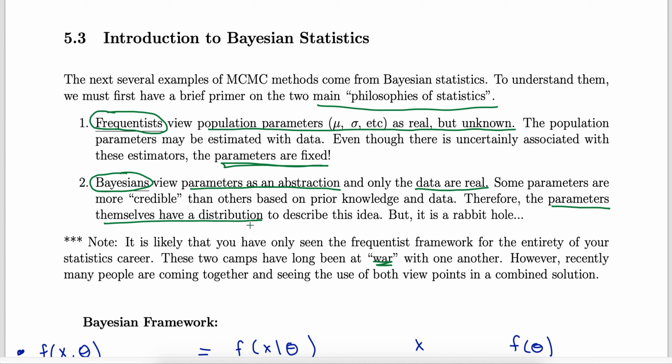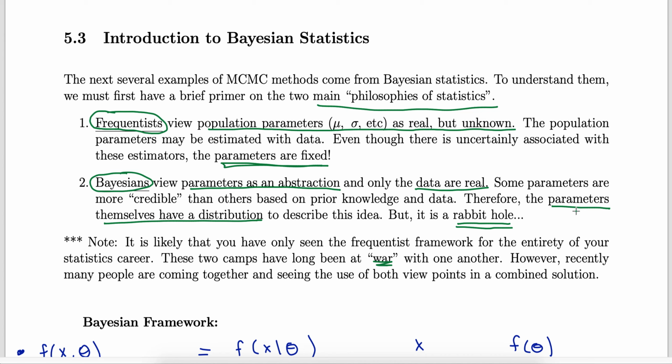And that distribution of the parameters also would have parameters, and those parameters would also have parameters, and so on. This is a big rabbit hole in Bayesian statistics, this whole distribution on the parameters and hyperdistributions and so on. And we're going to avoid that here, but it's out there.